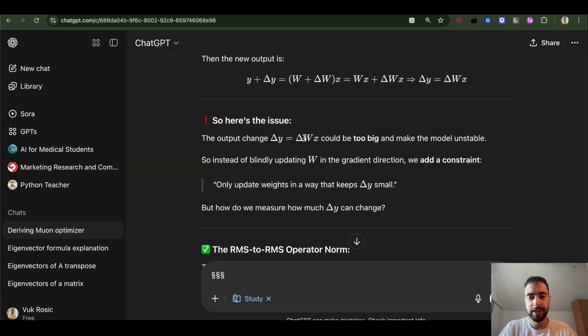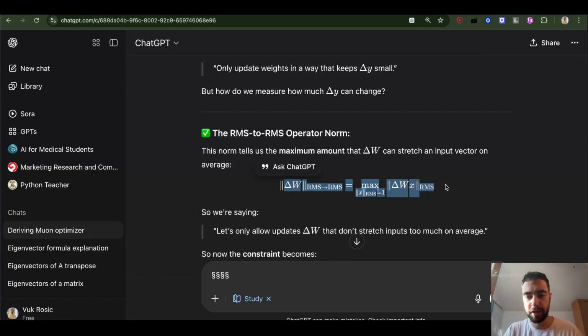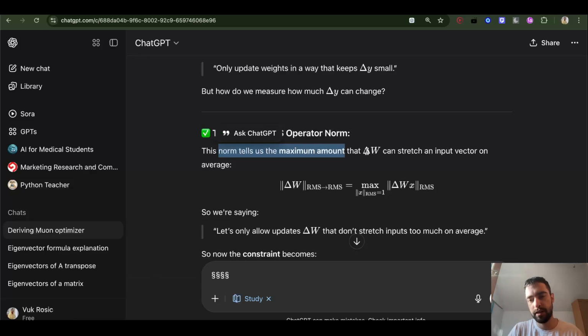As I said, the gradient will show us how the loss will change if we add a small amount to the weight. The more we add to the weight, the more it travels away from this gradient spot, so we don't know what the function is there. So let's check out this equation. This norm tells us the maximum amount that delta W can stretch an input vector on average.